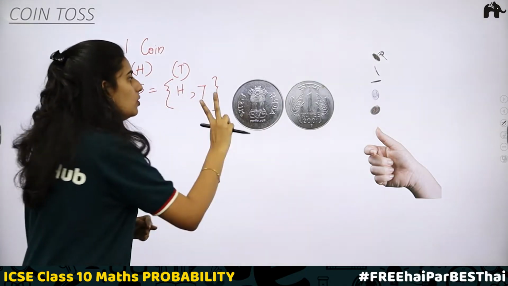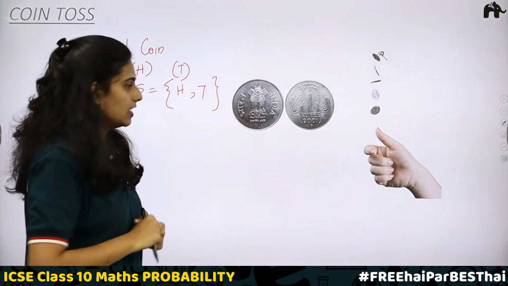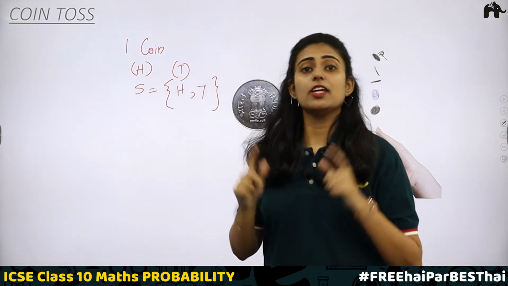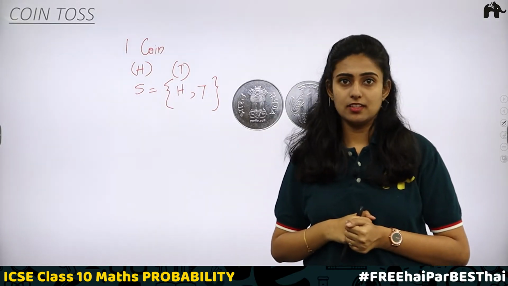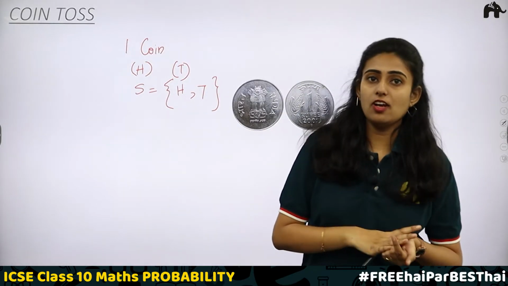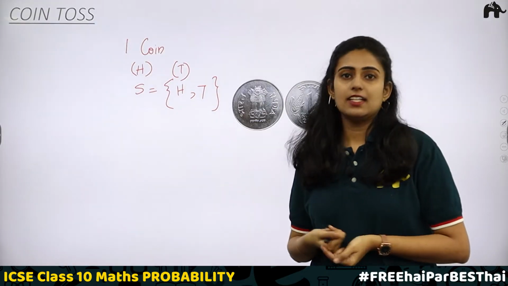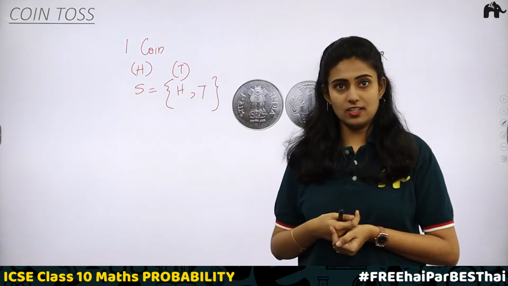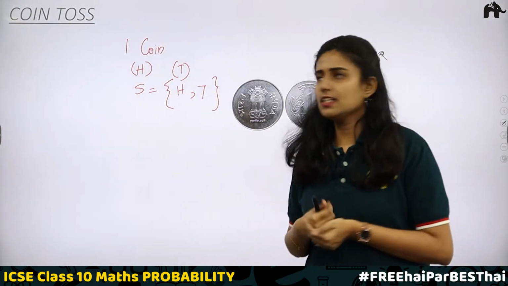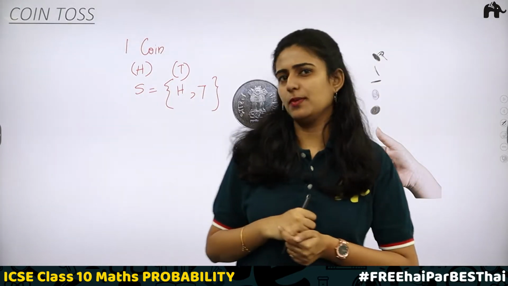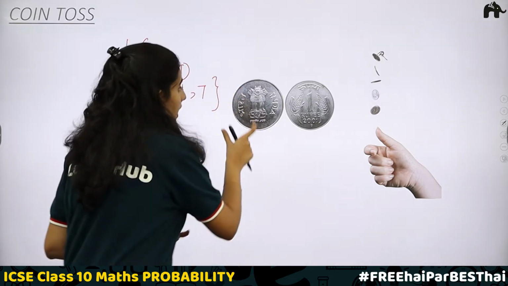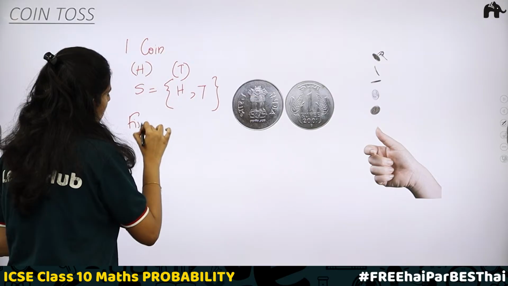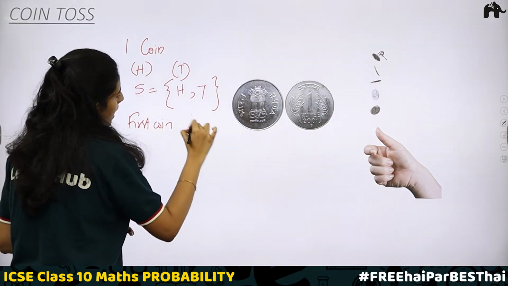Now I will tell you another case. I am taking two coins, and I am tossing both the coins. In that case, is it necessary that you should get head on both coins? No, right? Either you can get head on the first coin and tail on the second coin, or tail on the first coin and head on the second coin, or both tail. Anything is possible. So how many outcomes will be there in this case? You are taking two coins, so this is your first coin and second coin.